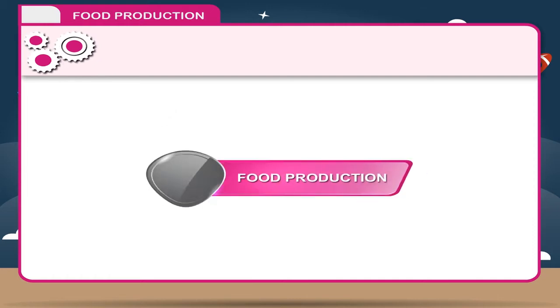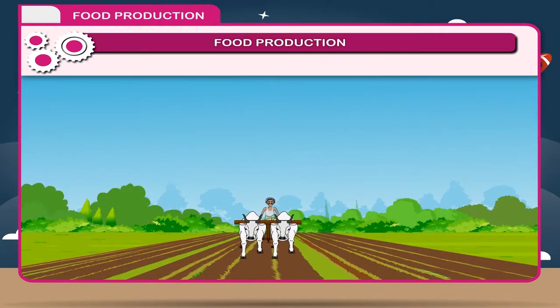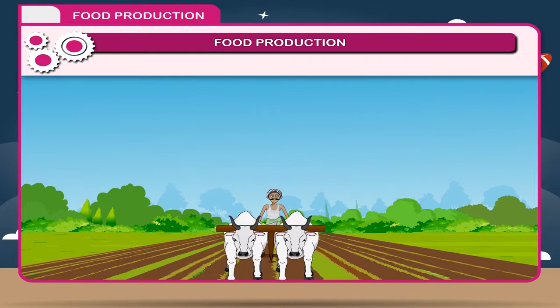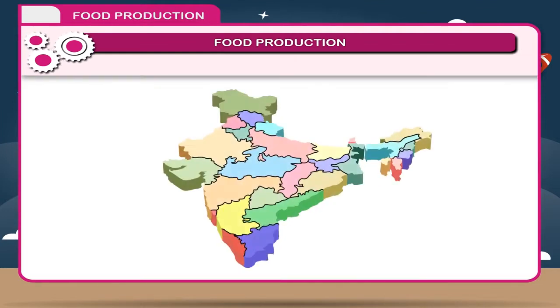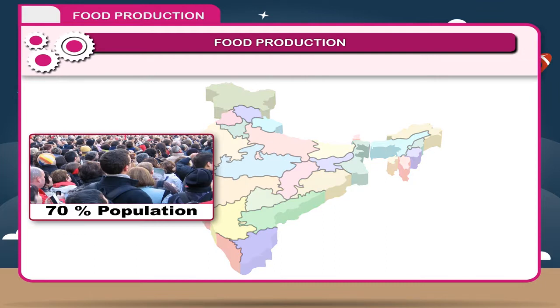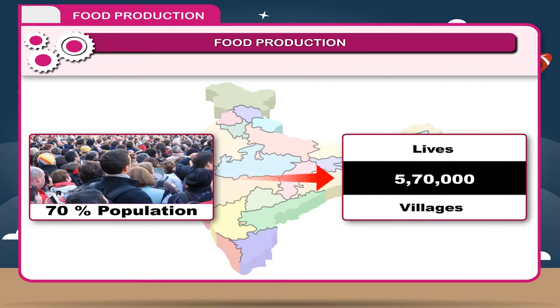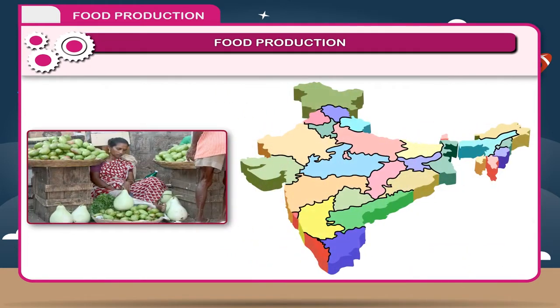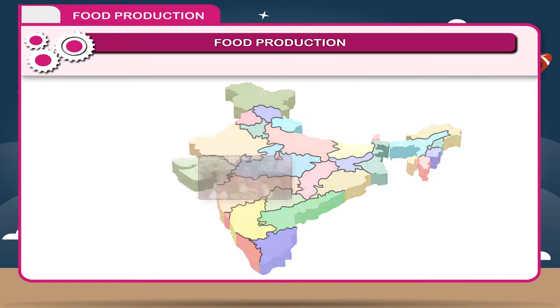Food production. Humans began farming about 12,000 years ago. The ability to control their food supply freed people from a nomadic lifestyle. India is an agricultural country. 70% of the total population lives in 5,70,000 villages. Farmers' income depends mainly upon agriculture.